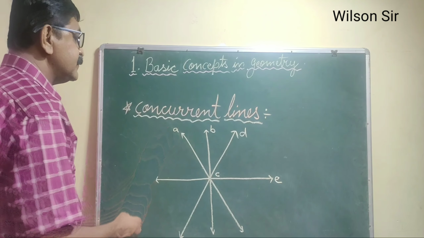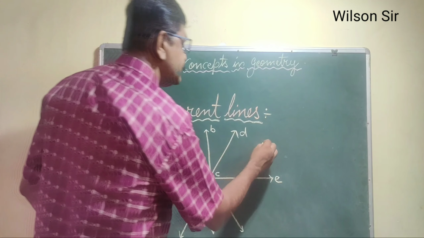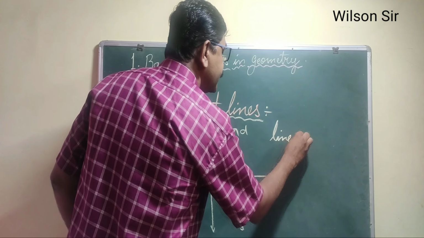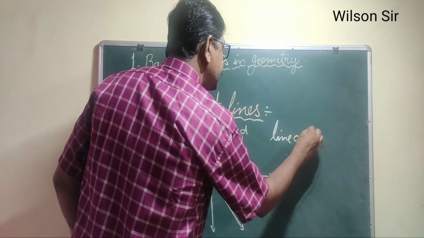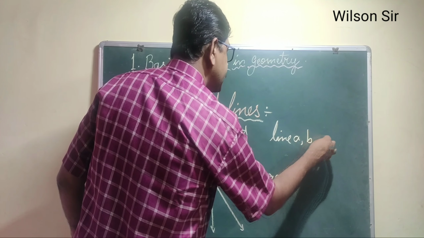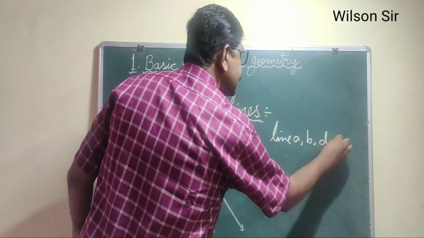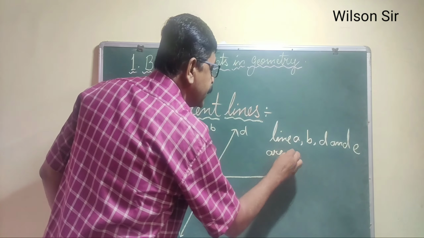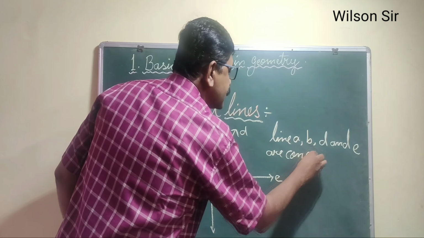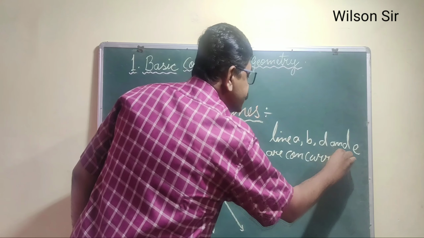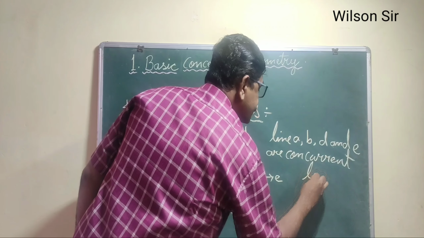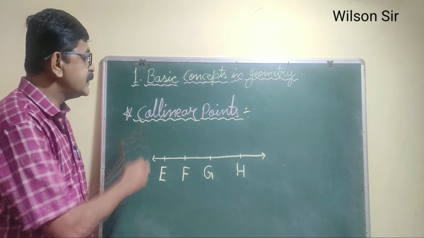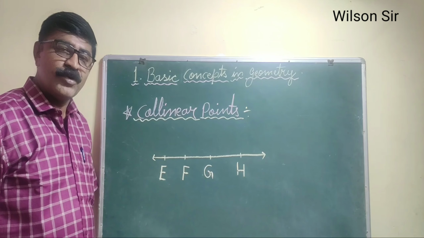So we can write: lines A, B, D, and E are concurrent lines. Follow?